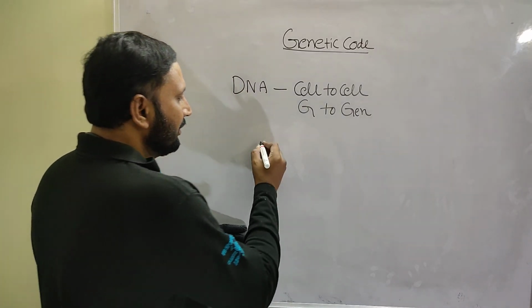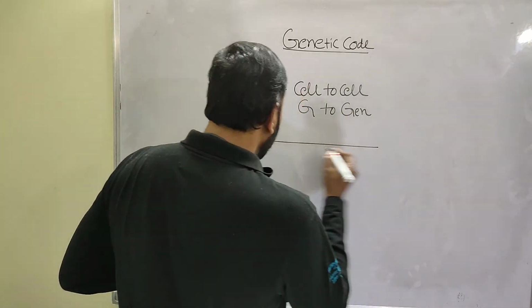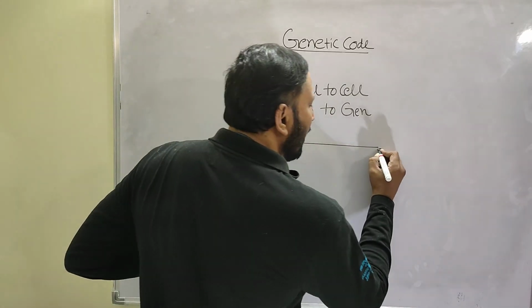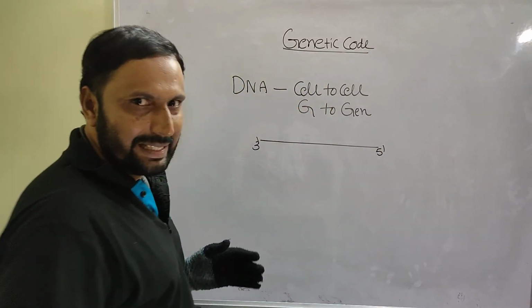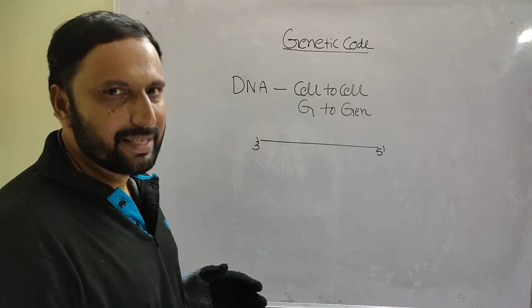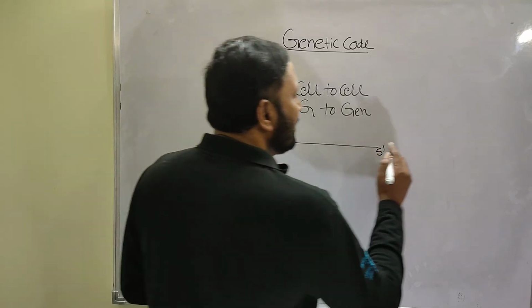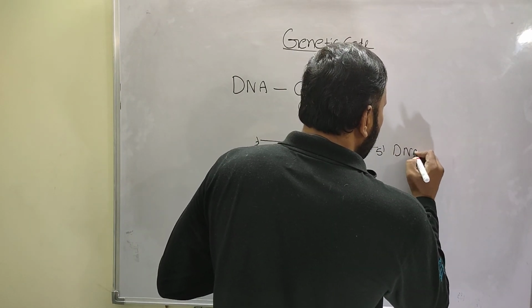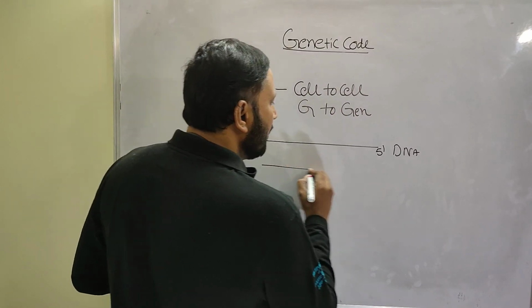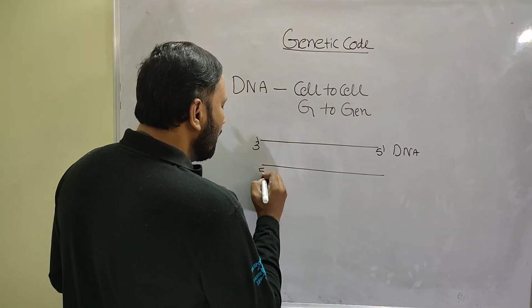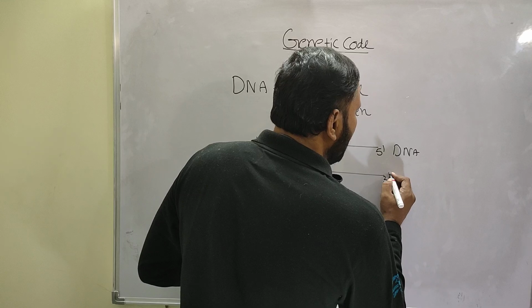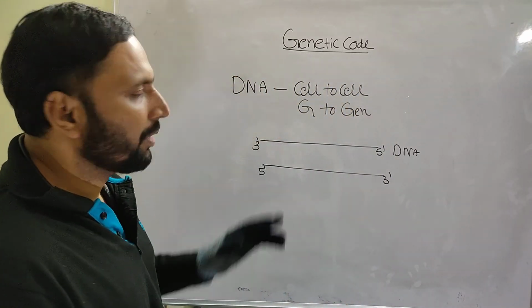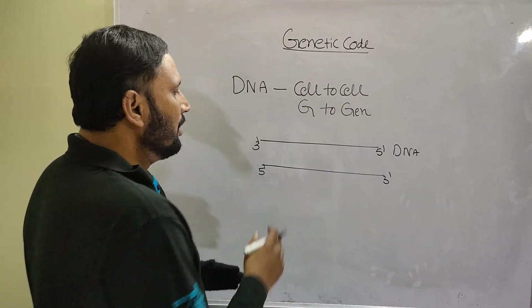DNA is the director. Take this DNA strand, the 3 prime to 5 prime strand, which acts as the template during transcription. That DNA strand forms mRNA. mRNA always forms in the 5 to 3 direction by a process called transcription.